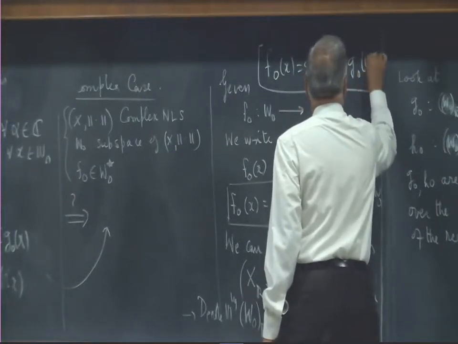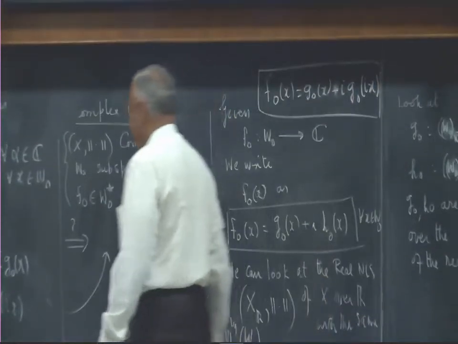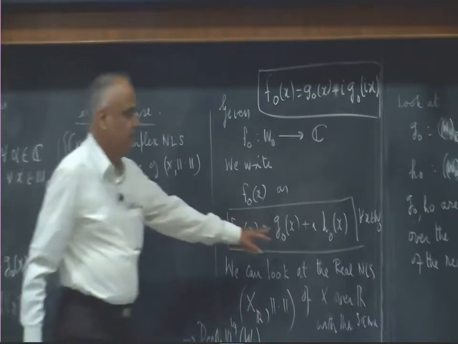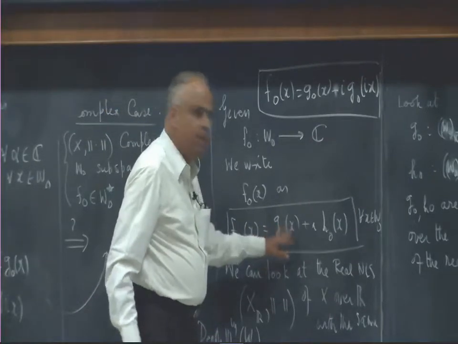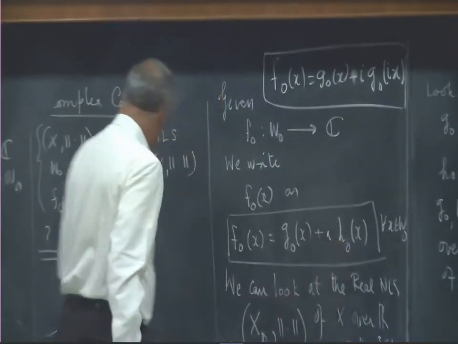Okay? Is that correct? The RHS is F naught. RHS is I times this. I times this is I times G naught x plus I into I is minus 1. So minus H naught x.